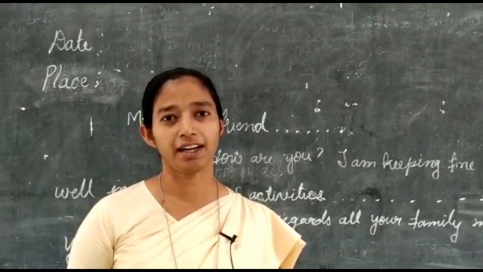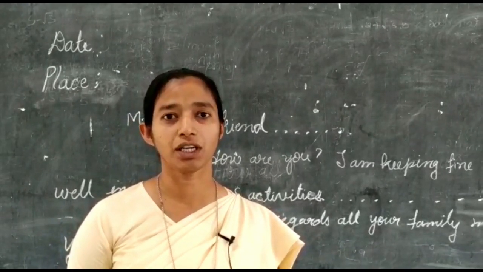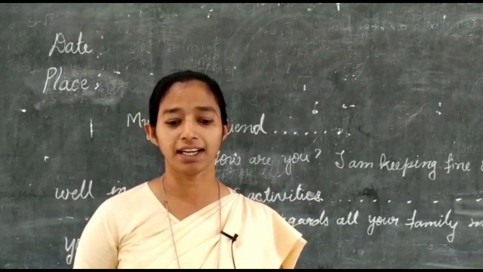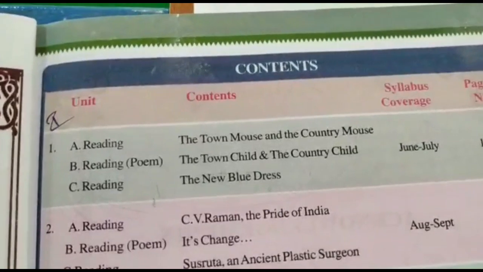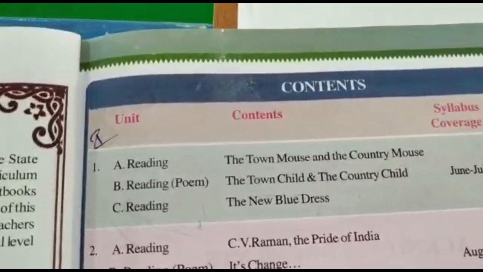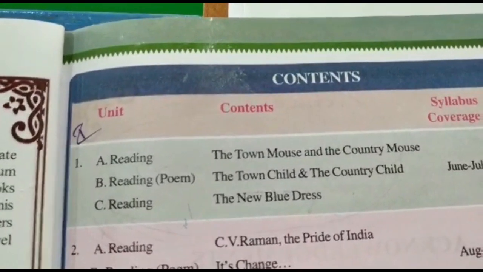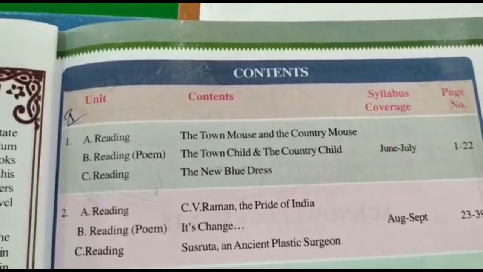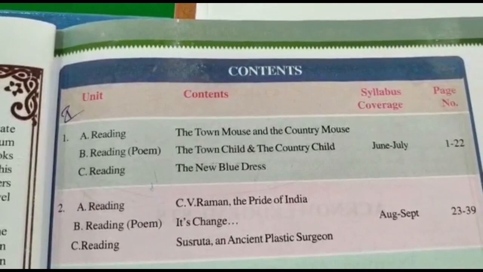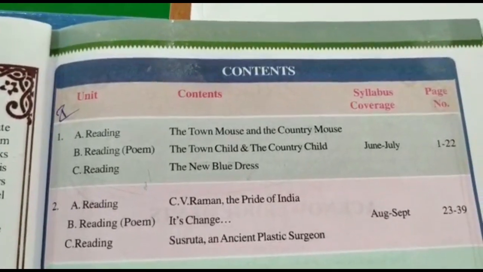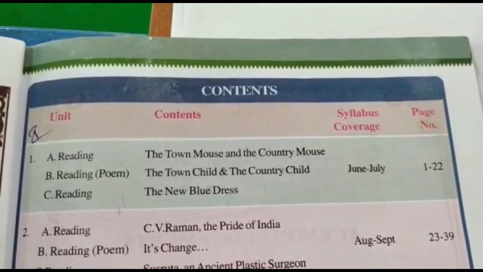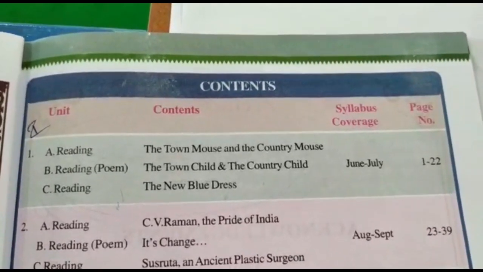Now I am going to handle 7th class first unit of the first lesson, that is the town mouse and the country mouse. In the first unit we can see three parts, that is A, reading, that is the town mouse and the country mouse. B, poem, the town child and the country child. And C, the new blue dress, that is extensive reading.